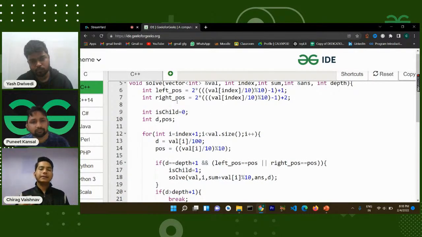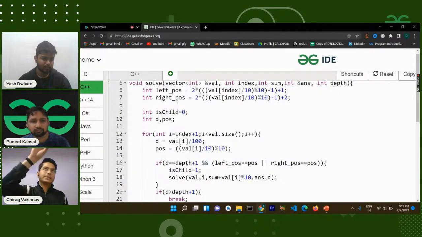Now let's start: we are over the root node. What you have to do is see the position of the left node and the position of the right node. Yash has explained quite well why it will be 2 times position minus 1 plus 1 and 2 times position minus 1 plus 2. You can just imagine in your head that here is the root, here will be the first position, here will be the second position.